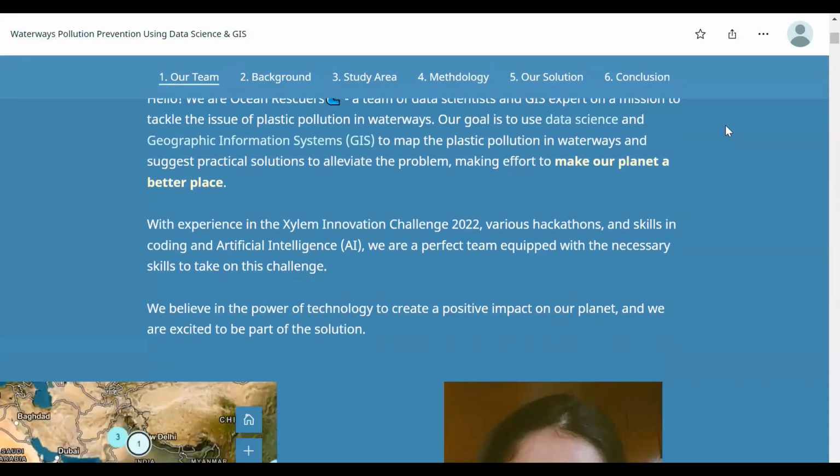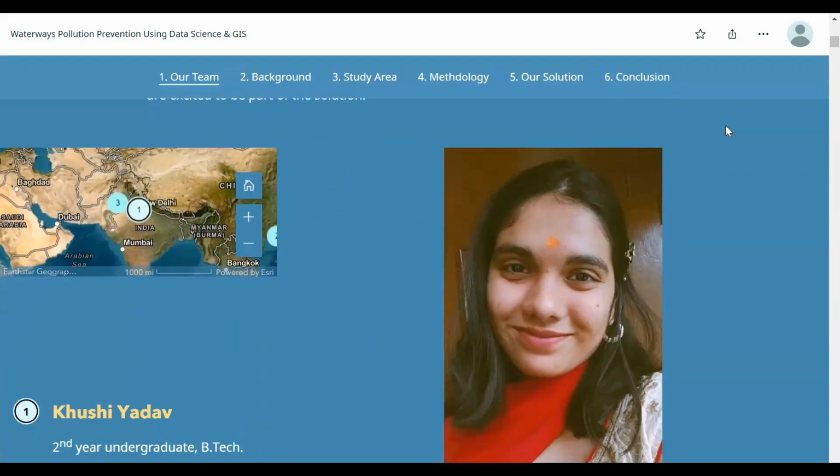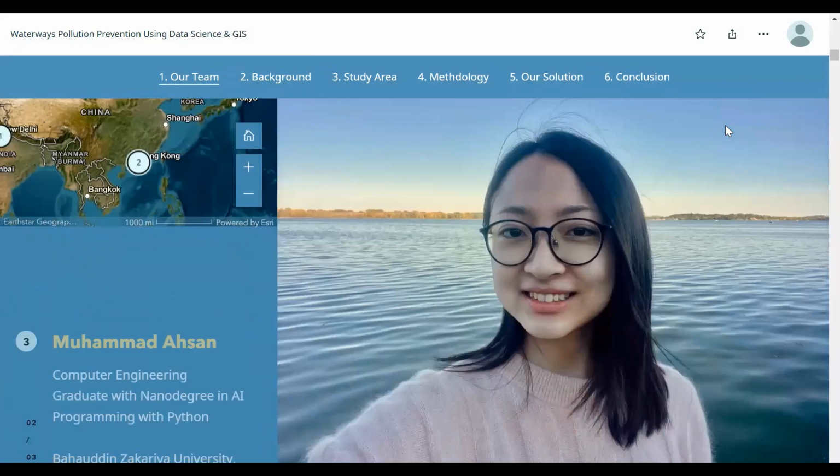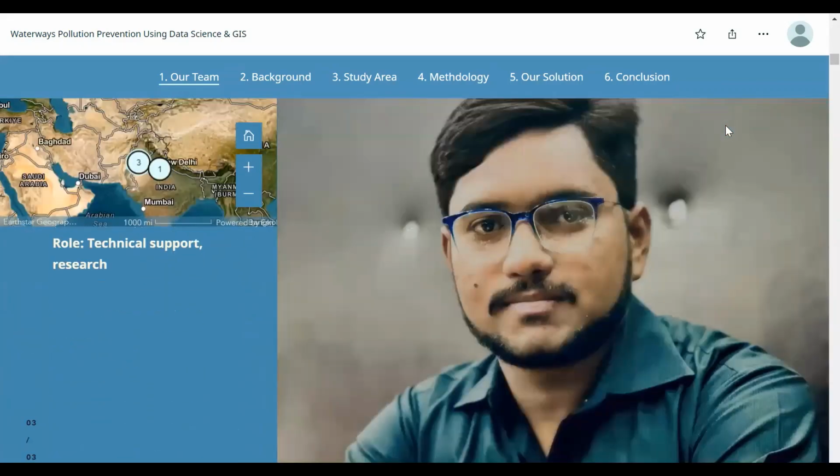Making our world a better place using data science and geographic information systems. We have Kushi from India, Diana from Hong Kong, and Muhammad from Pakistan.